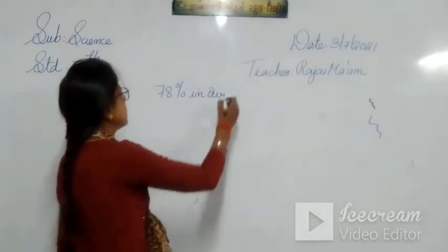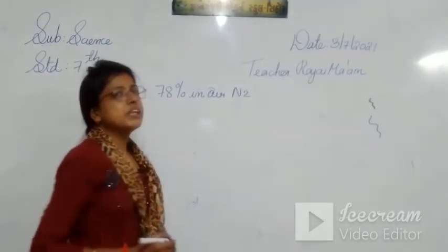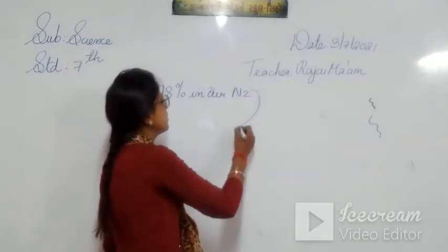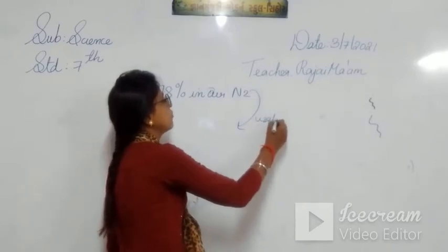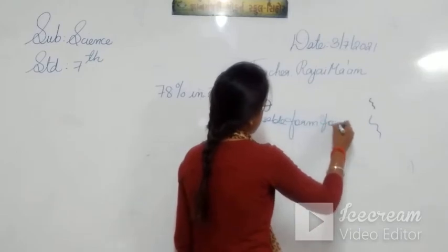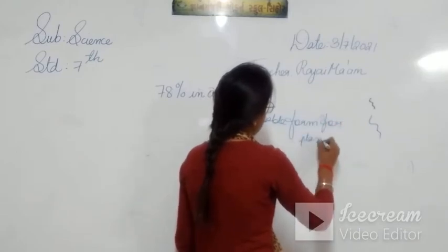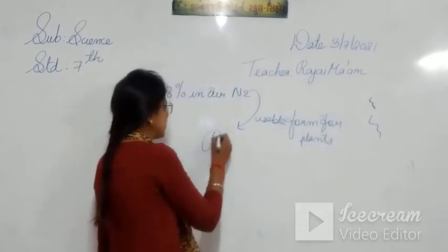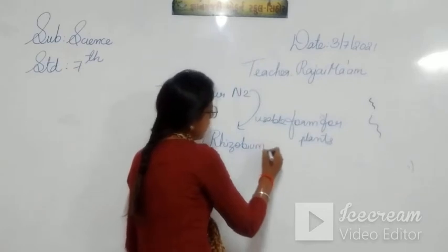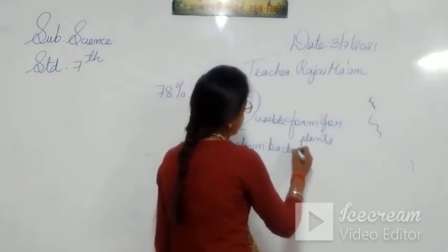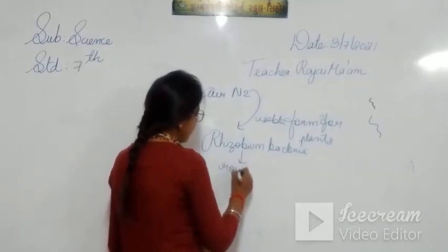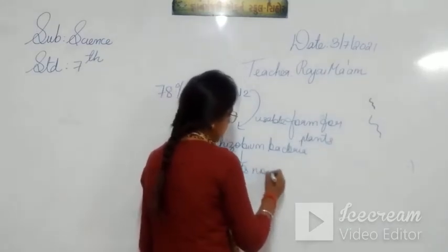But that nitrogen can't be directly used by the plants. So this nitrogen is converted into a usable form for plants by rhizobium bacteria. Now students, this rhizobium bacteria is present in the root nodules of leguminous plants.